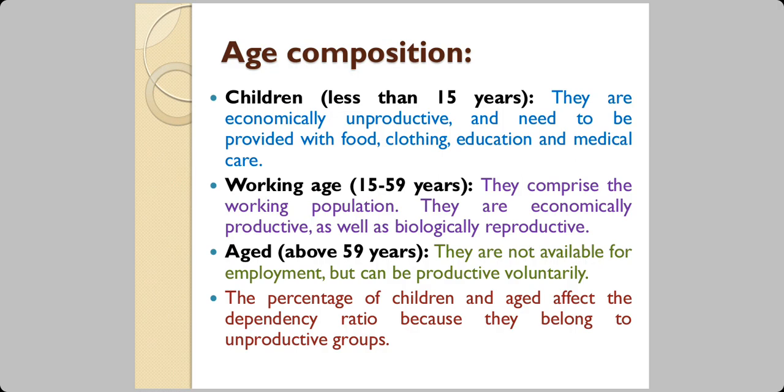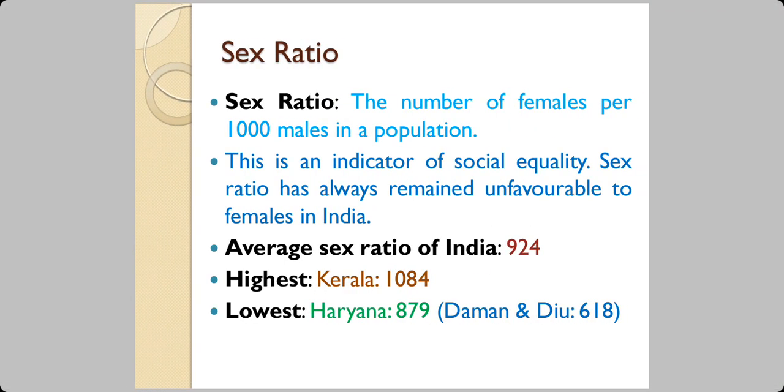The percentage of children and aged affect the dependency ratio, because children and the aged people are depending on the working people, and that is the reason they belong to unproductive groups.